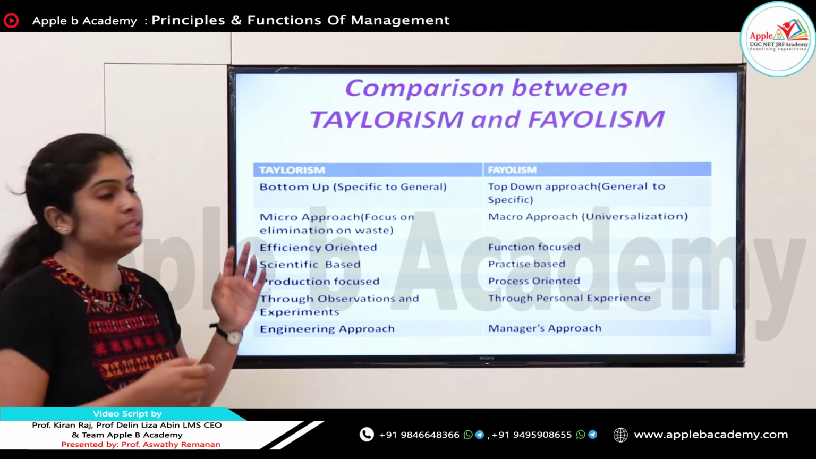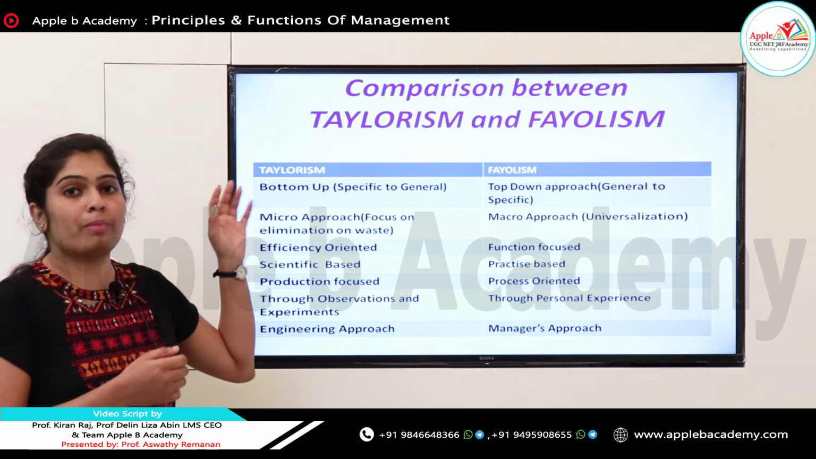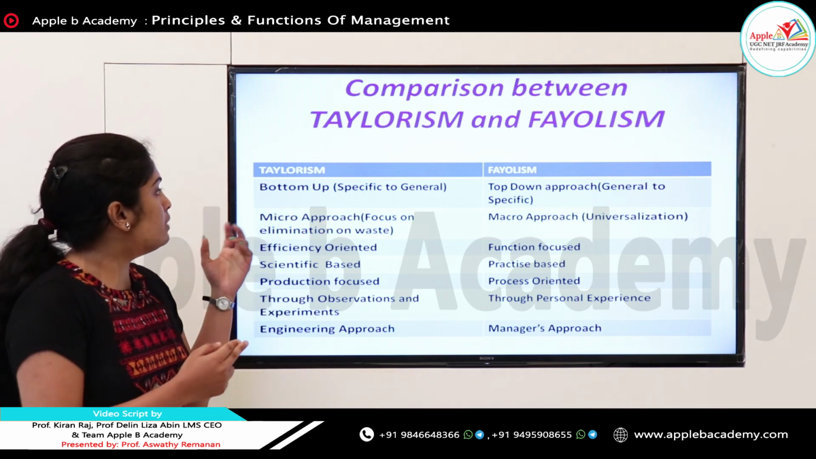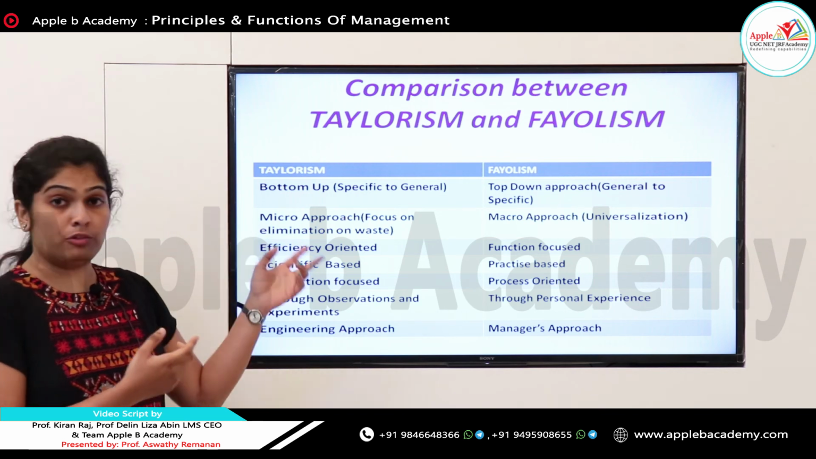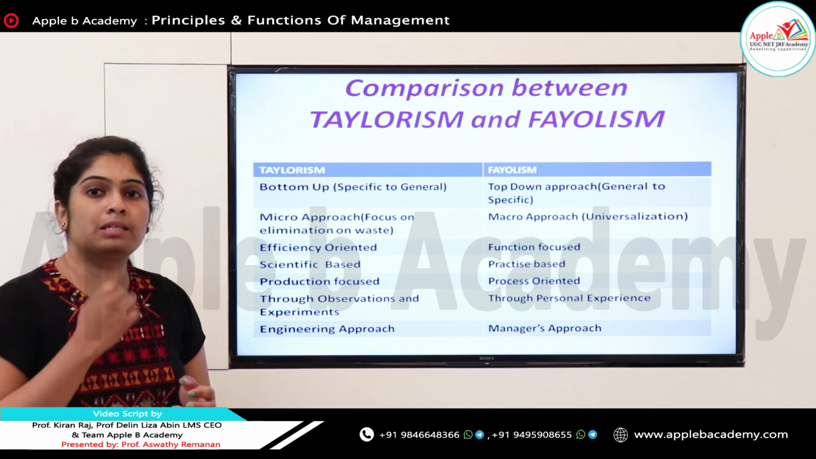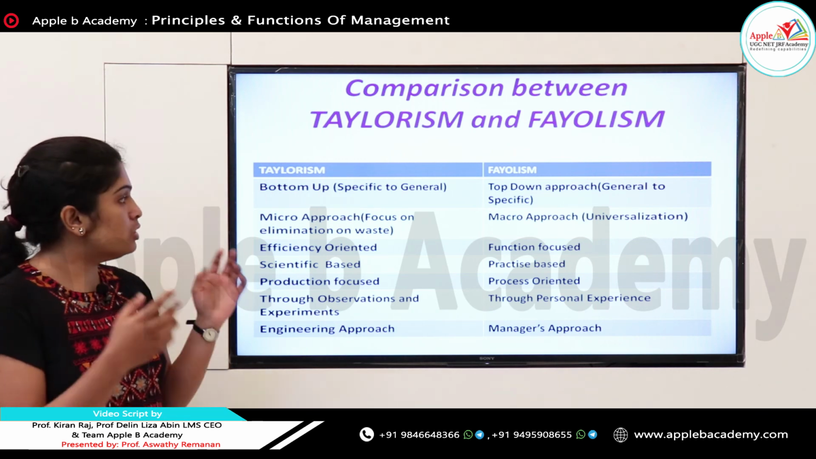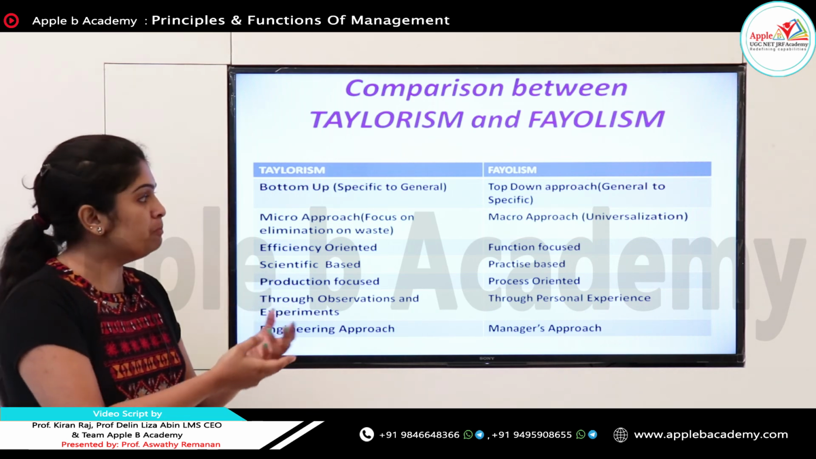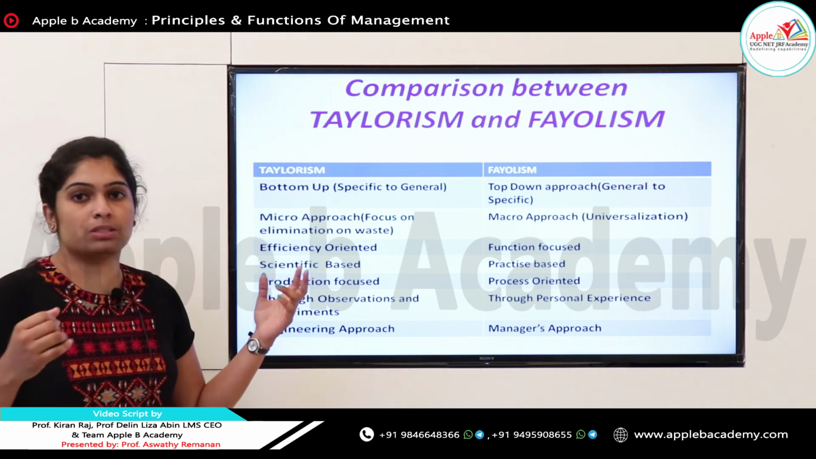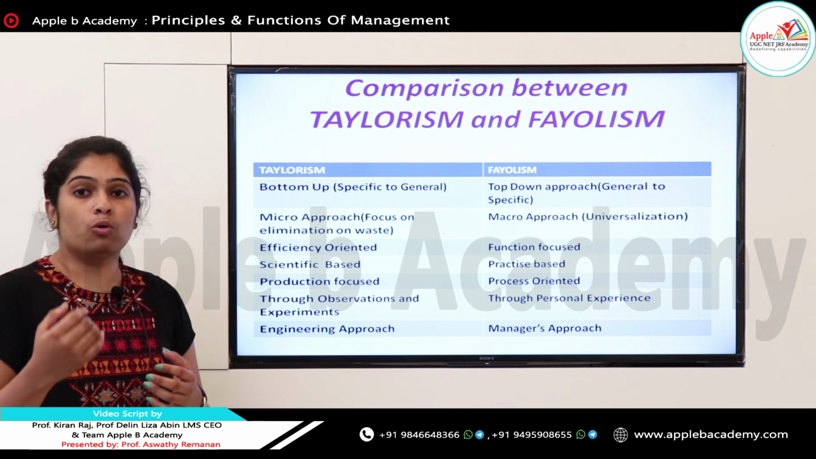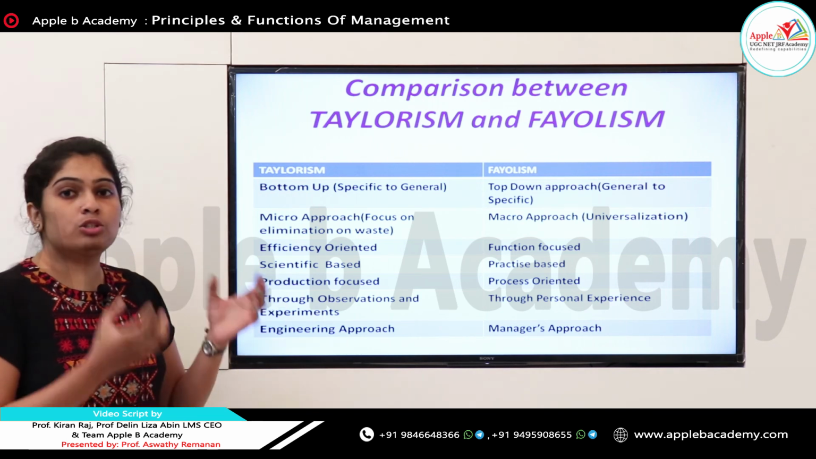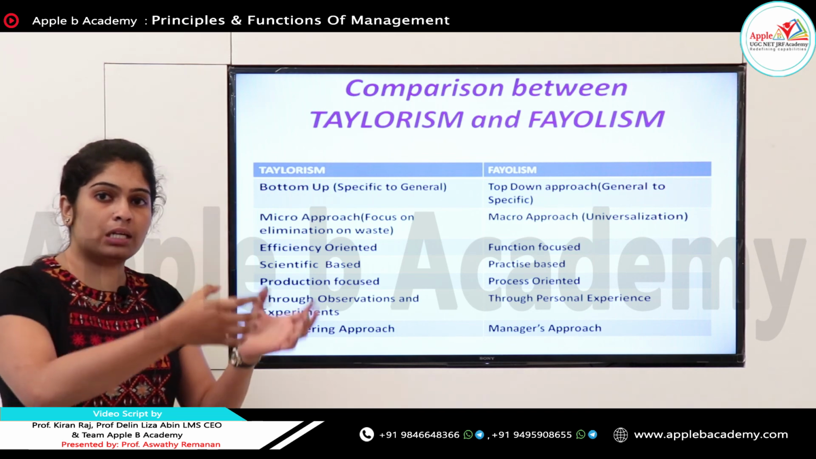Next, the comparison between Taylorism and Fayolism, that is scientific management theory and the classical approach. What are the differences, what are the similarities? The first one is that Taylorism is a bottom-up approach, whereas Fayolism is a top-down approach. Bottom-up means the employees do the work and the production goes up to the top management. So it's like specific to general. In Fayolism it's a top-down approach, that means general to specific. The top management decides the goals and missions and passes them to the low-level employees. So that is top-down, a decision from general to specific.